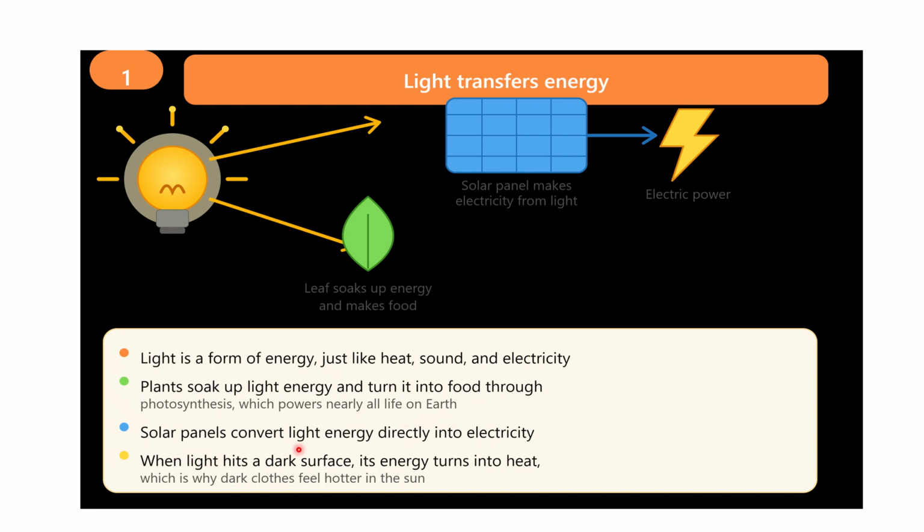Solar panels convert light energy directly into electricity. We all have solar panels in our homes. There is just sunlight on them, and suddenly there's electricity in our homes. This is how light transfers energy. When light hits a dark surface, its energy turns into heat, which is why dark clothes feel hotter in the sun. Now moving forward.